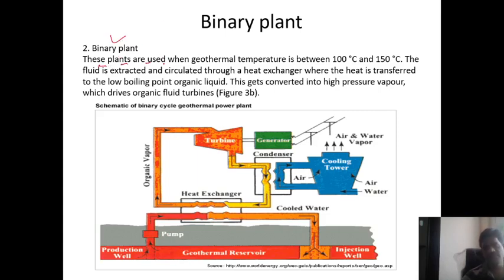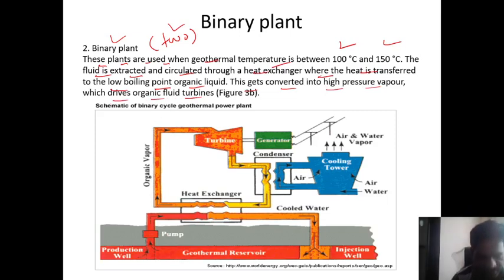These plants are used when the geothermal temperature is between 100 to 150 degrees Celsius, very low temperature. Then there is a use of the binary. Binary means what? Binary means 2. The fluid is extracted and circulated through a heat exchanger where the heat is transferred to a low boiling point organic fluid. Here we have to use a secondary working fluid which has a very low boiling temperature, and this gets converted into high pressure vapors driving the organic fluid turbines.